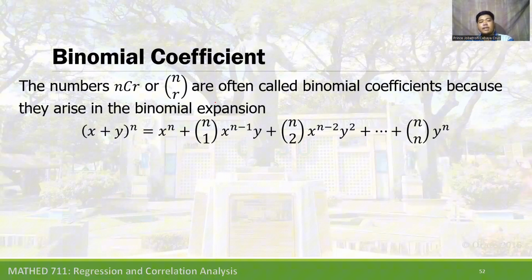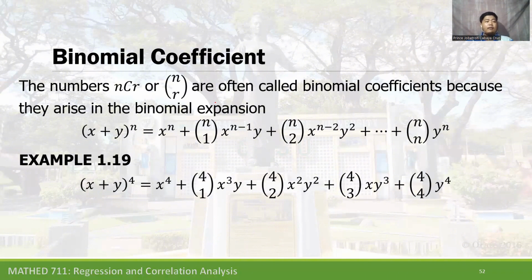As we see here, x plus y raised to n equals x raised to n, plus n choose 1 times x raised to n minus 1 times y, plus n choose 2 times x raised to n minus 2 times y squared, and so on, plus y raised to n.